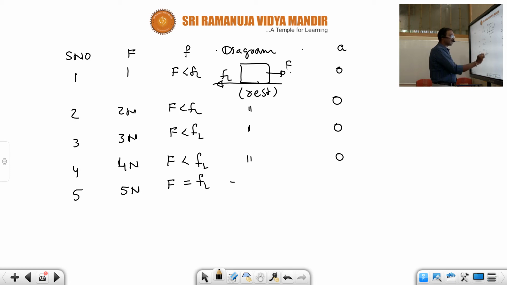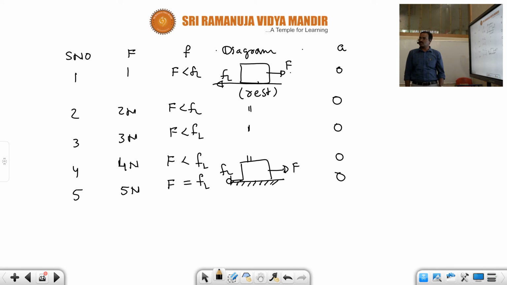This is called the equilibrium condition. After this force of 5 newtons, the body slides. Under this situation also acceleration is 0. The body is still at rest.